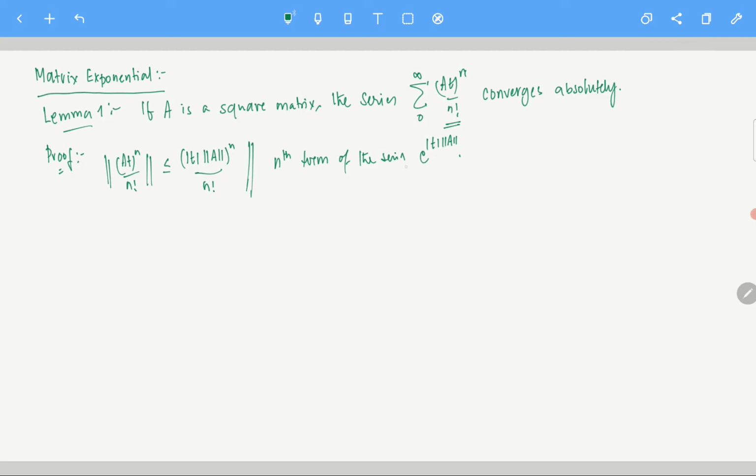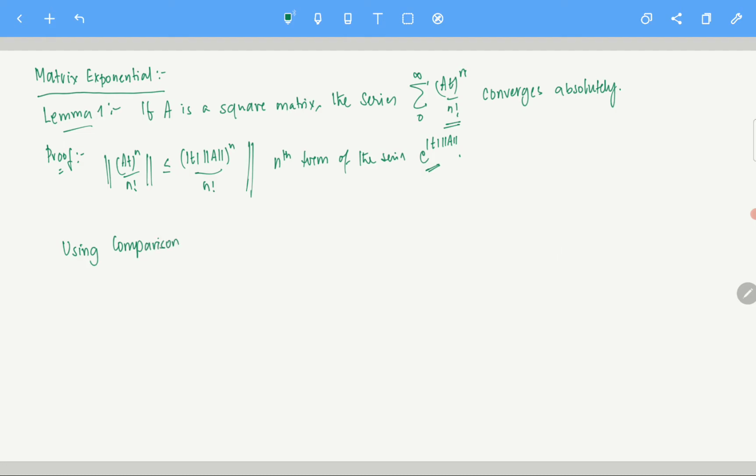As far as the series is concerned, that's a valid thing to talk about. So you talk about the series of this exponential, mod t norm A, and the general nth term is given by (mod t norm A) whole power n by n factorial, right? And we are done. Since this is the nth term of the scalar exponential, what can you say? If you use the comparison principle, the comparison theorem, now I am just using real analysis.